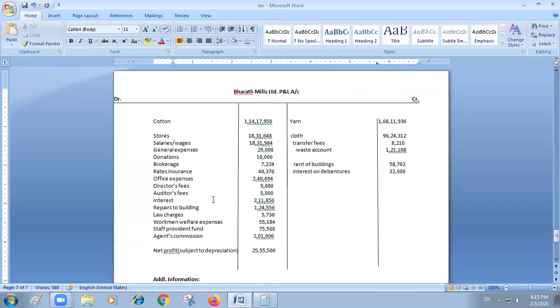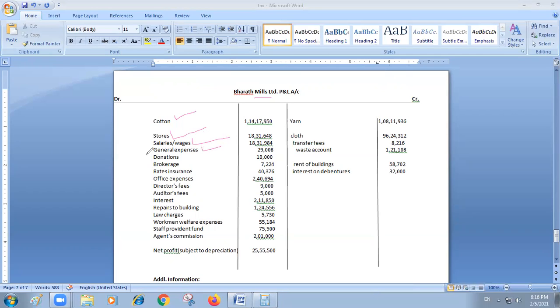Did you understand? Now you see. In order to produce cloth, cotton is required, so the expenditure incurred is reasonable. You are going to allow. Stores means purchase of other raw material, that is allowed. Salaries and wages is allowed. General expenses are allowed expenses.